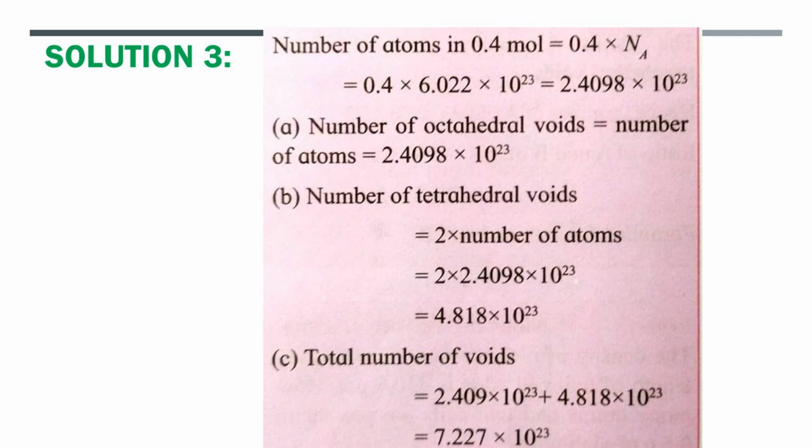Now we have to calculate the total number of voids. The total number of voids is equal to octahedral voids plus tetrahedral voids, and it comes to be 2.409 into 10 raised to 23 plus 4.818 into 10 raised to 23, and this total number of voids comes to be 7.227 into 10 raised to 23.